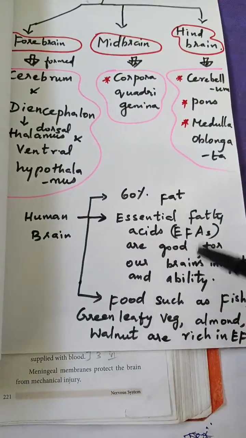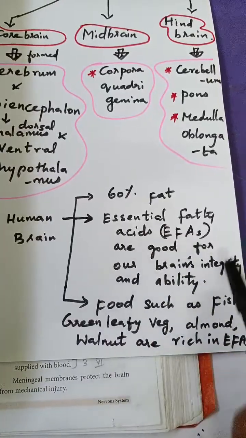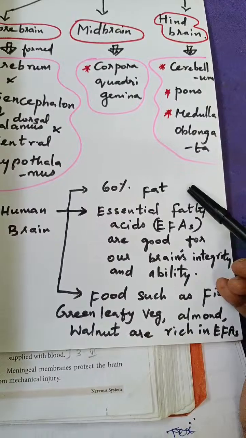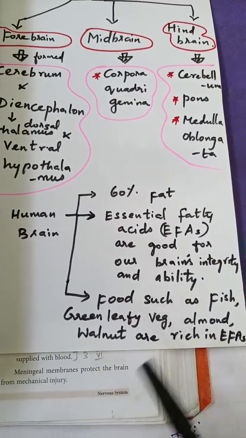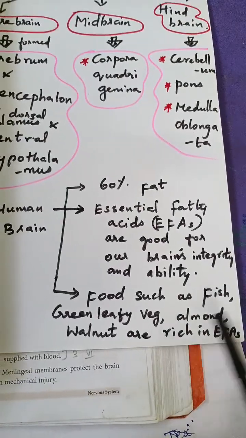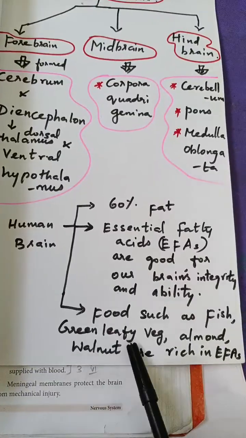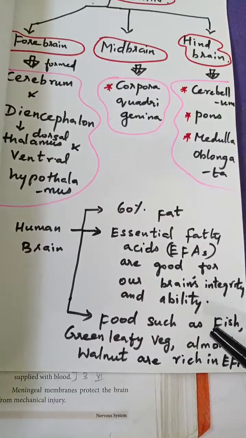Okay, and apart from that, for normal human brain functioning we need the essential fatty acids, because 60% of the brain is made up of fat. The essential fatty acids are very essential. Why? Because they are not synthesized in our body, they have to be taken only through food. They are found in fish, green leafy vegetables, almonds and walnuts. They are all rich in essential fatty acids.